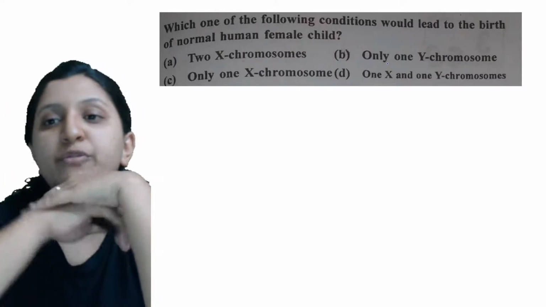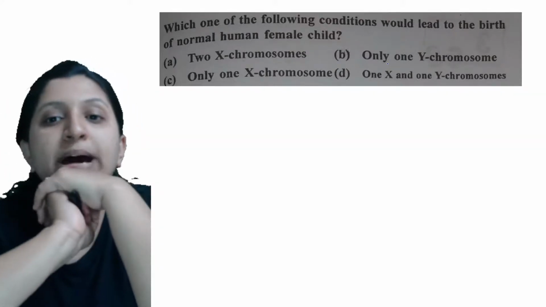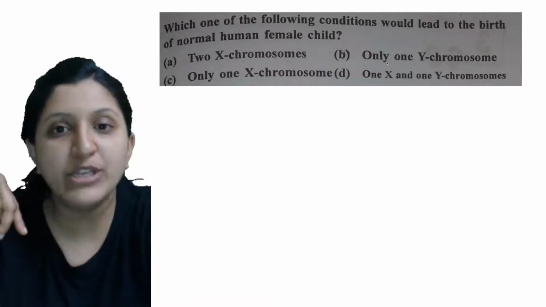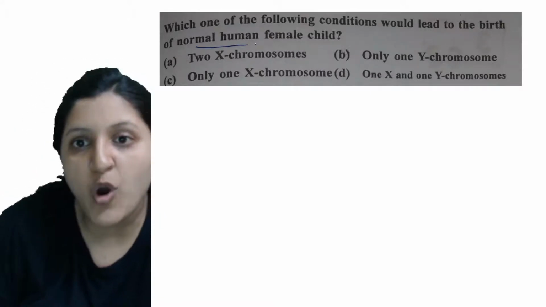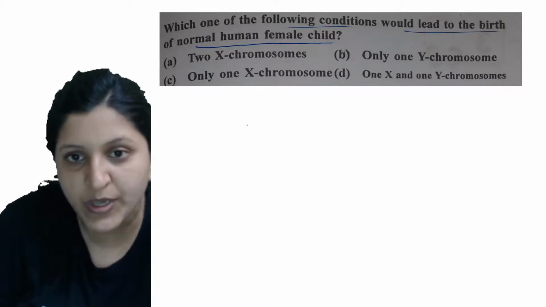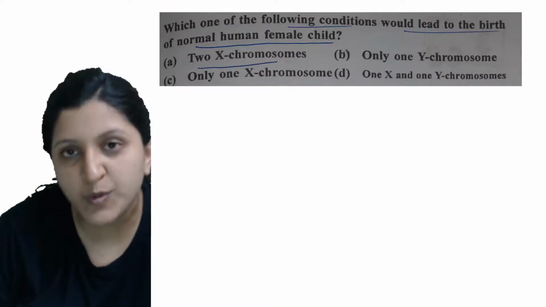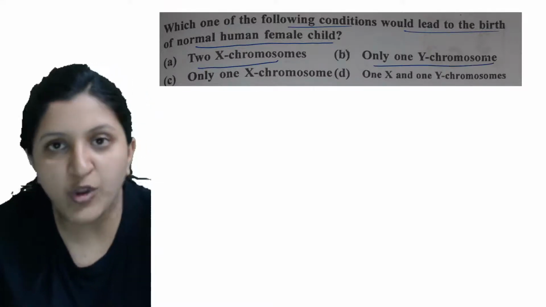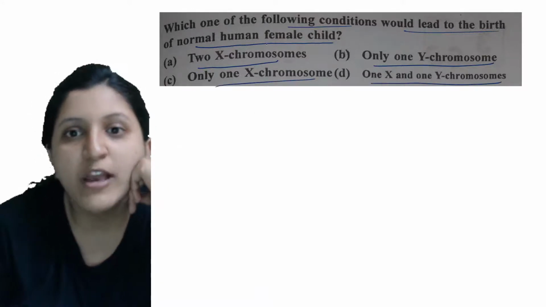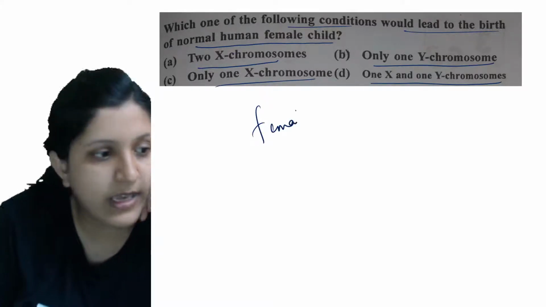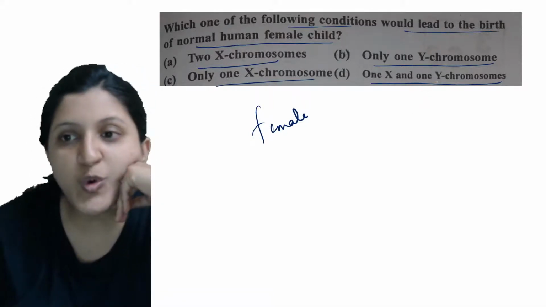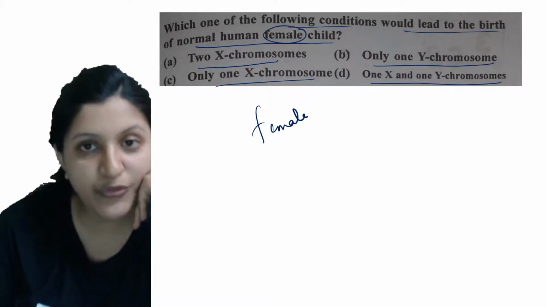Now, which one of the following conditions would lead to the birth of a normal human female child? Who is taking birth? We know the options: 2 X chromosomes, only 1 Y chromosome, only 1 X chromosome, and 1 X and 1 Y chromosome. So who is a female child here? Option D, X and Y, is for male. They are asking about a female child.